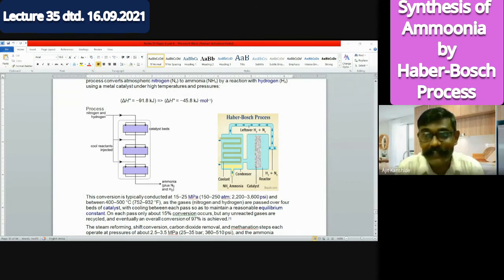Likewise, external temperature affects the status of the reaction. The nature of this reaction is to give the heat out. If you maintain high temperature outside, then what will happen? The reaction will feel the temperature outside is already more, so it is better not to release more heat. There remains an opposition to the reaction to release the heat.